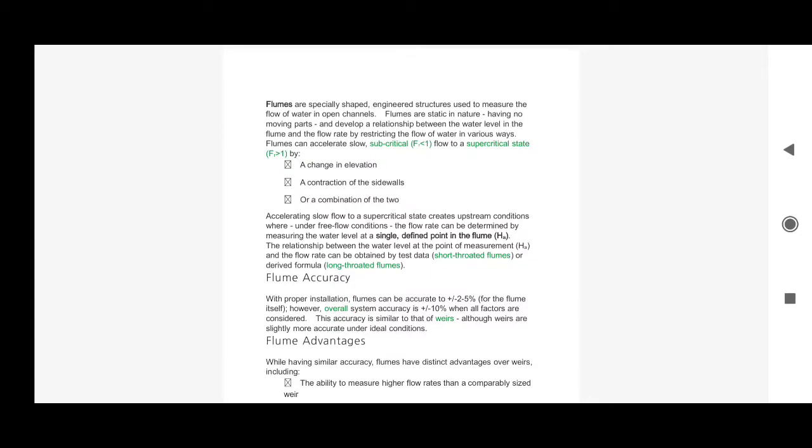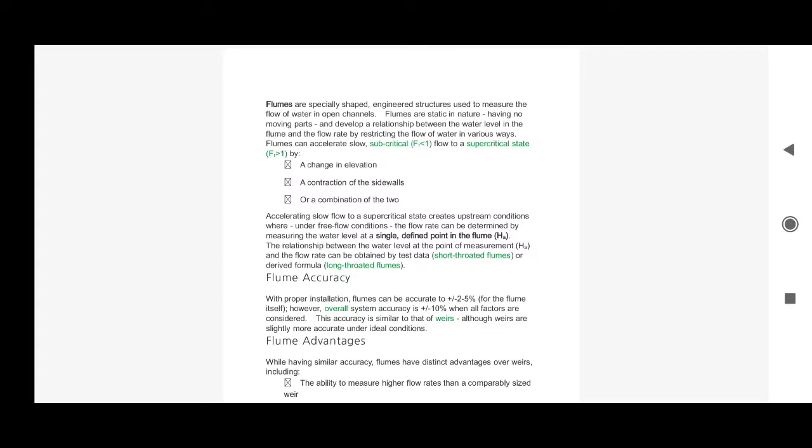Accelerating slow flow to a supercritical state creates an upstream condition where, under free flow condition, the flow rate can be determined by measuring the water level at a single defined point in the flume, HA, right? The relationship between the water level at the point of measurement HA and the flow rate can be obtained by test data in short throated flumes.